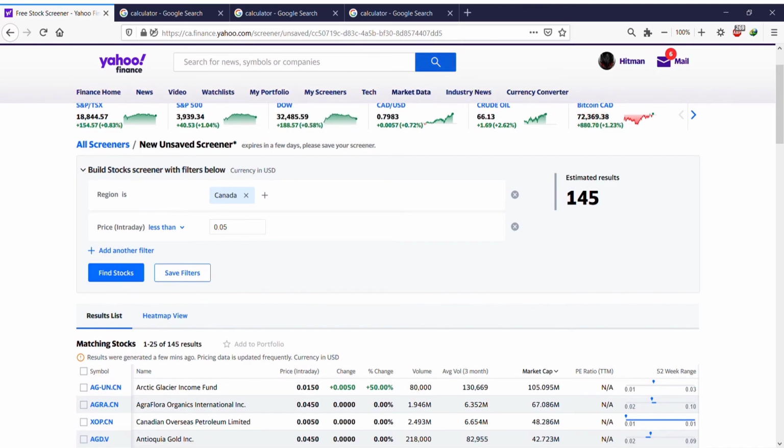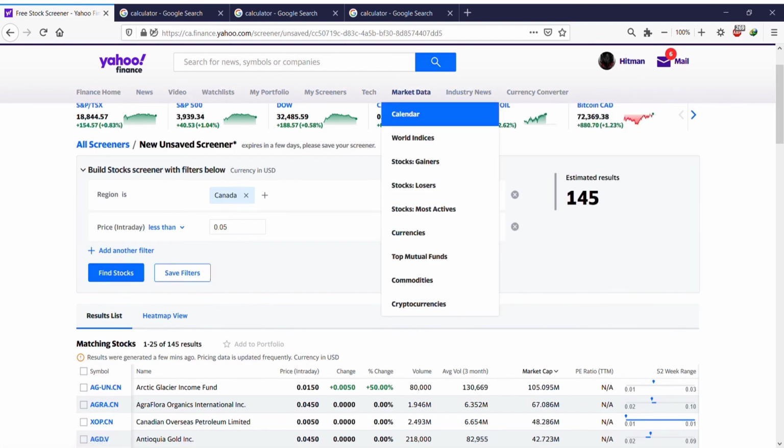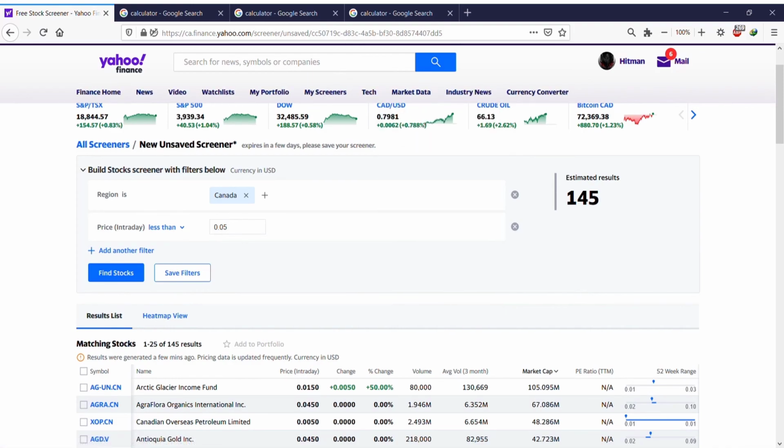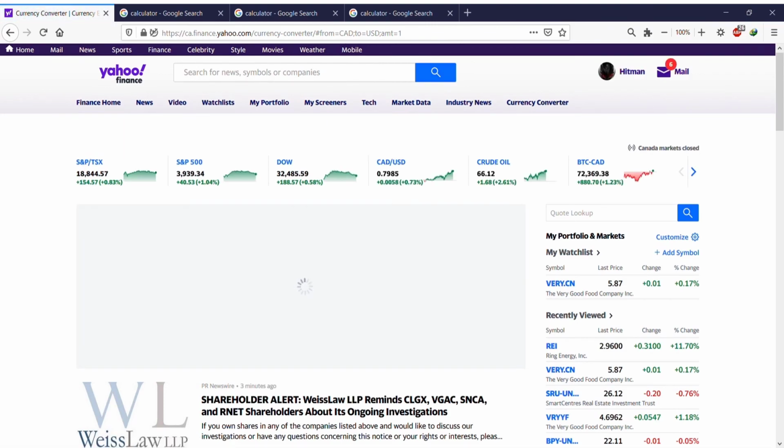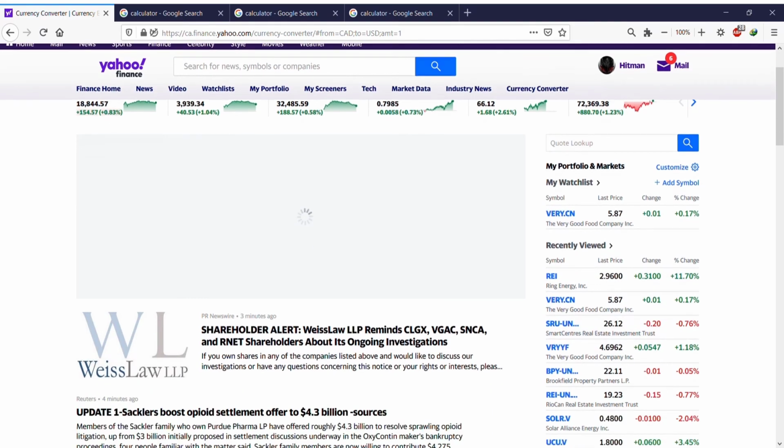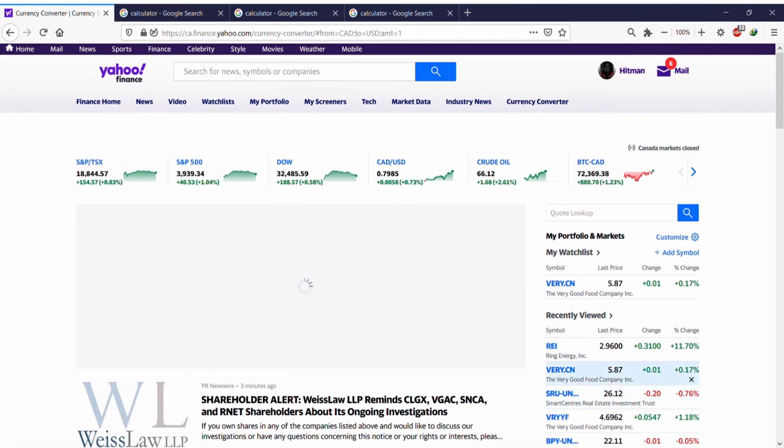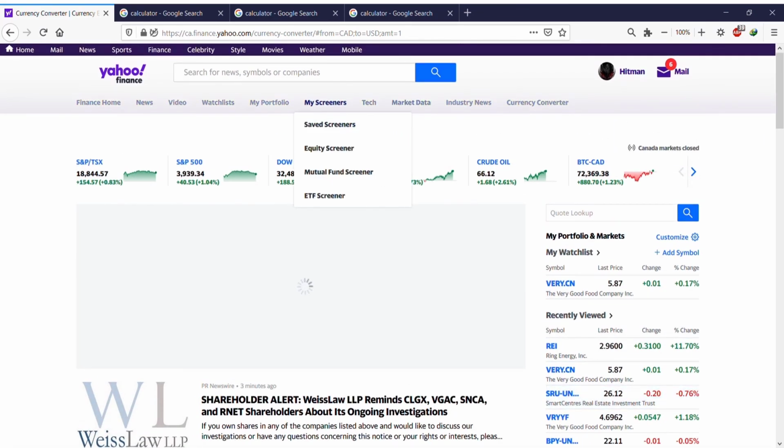So let's go to the upper menu section. There's nothing that I see. Market data, calendar, stocks, losers, stocks, most winners, market data, industry news, currency converter. Let's go to currency converter. So in currency converter, does it show us? So how come it doesn't show anything? I really don't know. It should show you basically. I clicked on currency converter, it doesn't show.